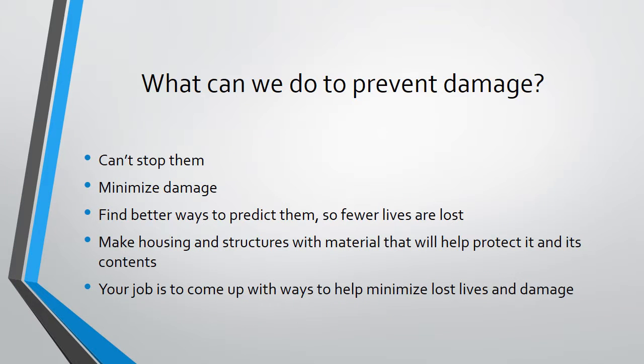So what can we do to prevent the damage? We can't stop them, but we can minimize the damage. Different ways that we can minimize the damage are to find better ways to predict them so fewer lives are lost. Making housing and structures with material that will help protect it and its contents. So your job is to come up with ways to help minimize lost lives and damage. Come up with different materials we might be able to use. How might we be able to structure them? How might we predict them better than we do?